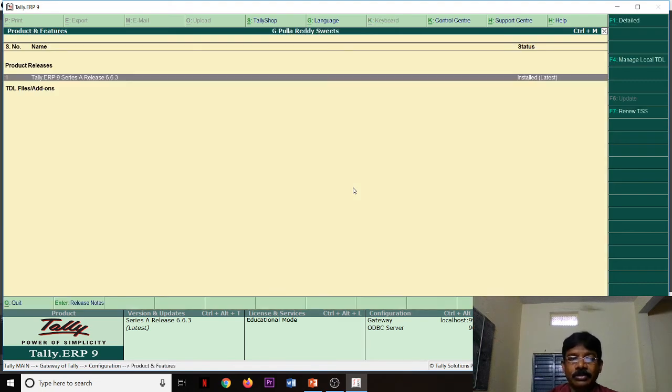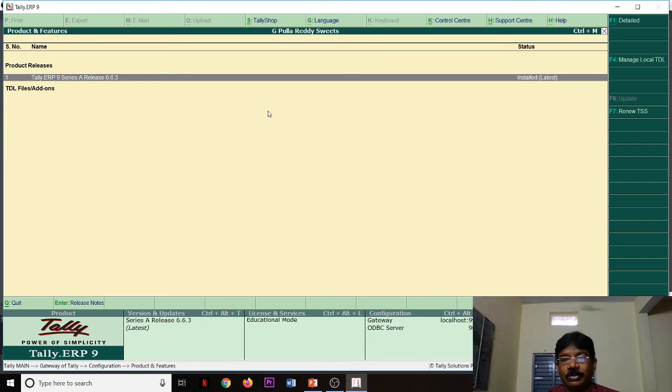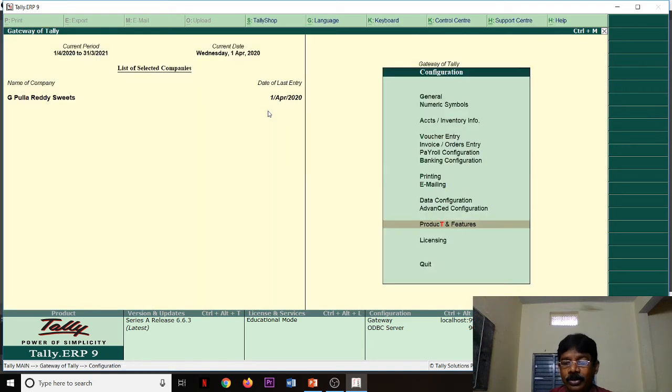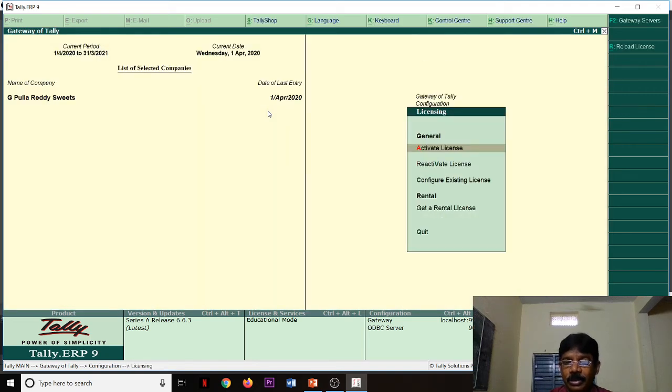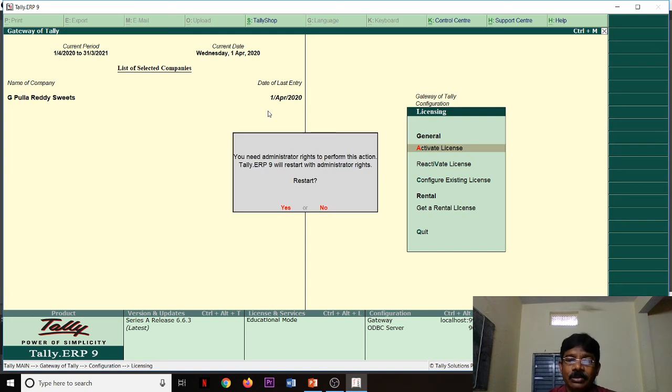Features we already learned. The present software I am using is Tally 6.6.3. To go for licensing, it will connect me to the server, internet, for upgrading to advanced versions. Licensing we already discussed. So activate license. You need administrator rights to perform this action. When I say restart here, it will go to the first window and ask me to enter the license.